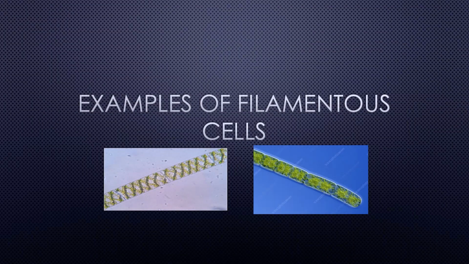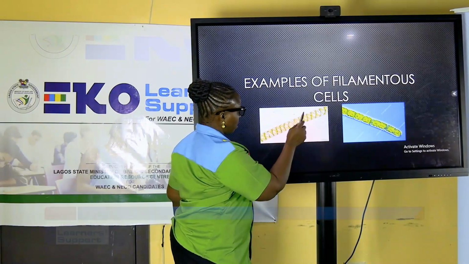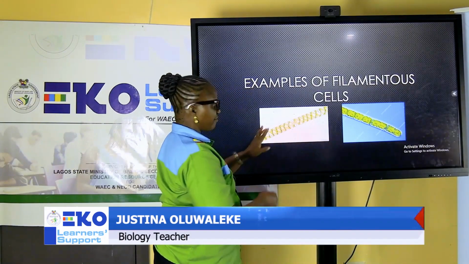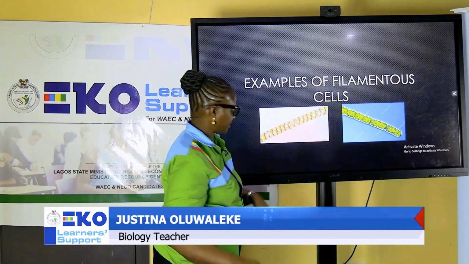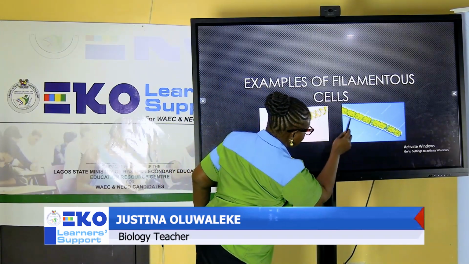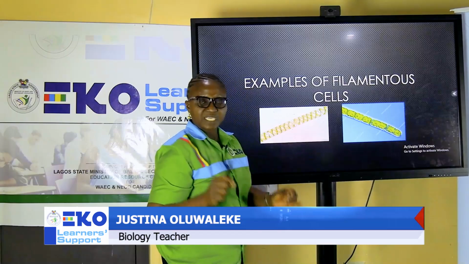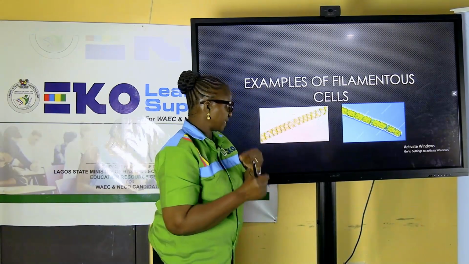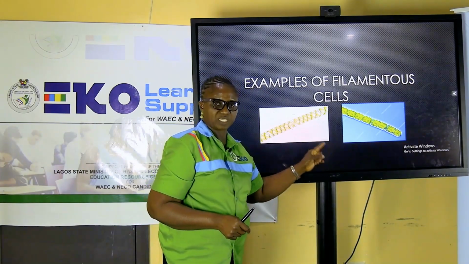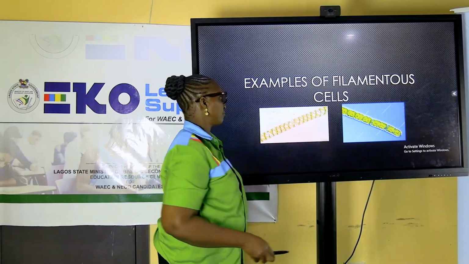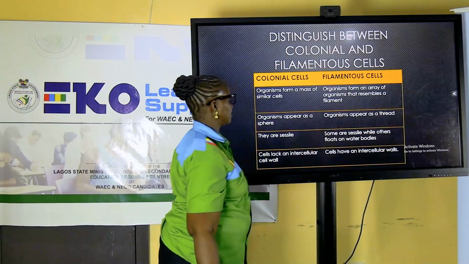You can see at this point the intercellular wall. Here is a cell, this is another one. So on this filament, I have four segments, four different cells. The same thing can be said: I have 1, 2, 3, 4, 5, 6 individual cells, but they are joined end to end. What do we call this? Spirogyra. It's an example of a filamentous cell.